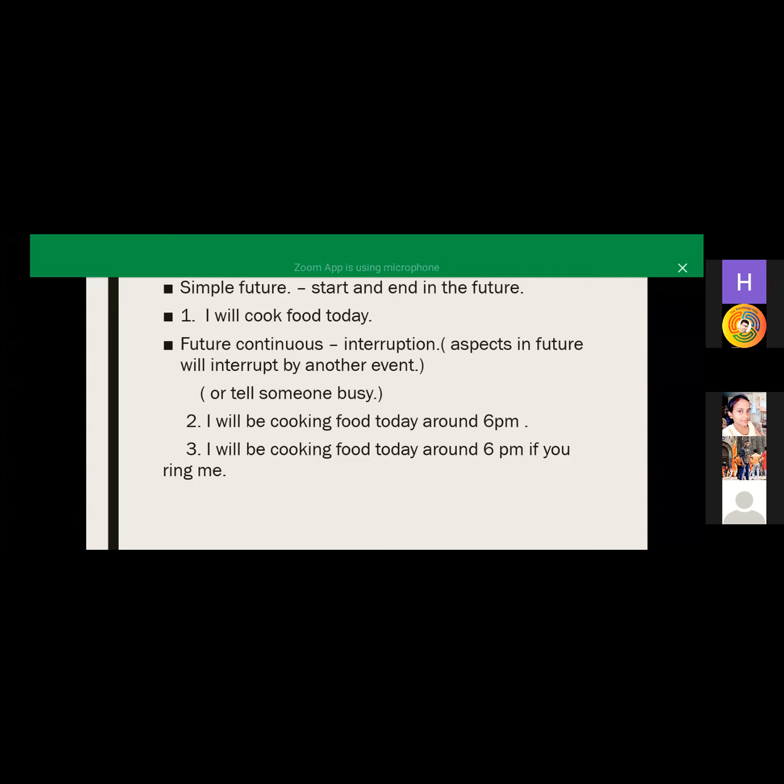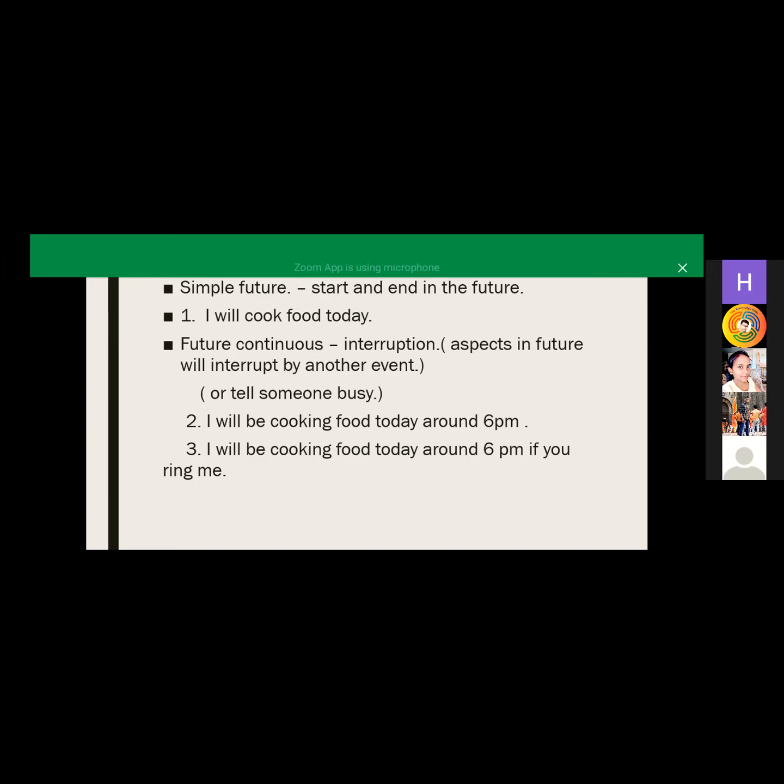So for the simple future, the action starts in the future and ends in the future. That is, I will cook food today. मैं आज food बनाऊंगी. So here the action starts and ends in the future. You just say, मैं बनाऊंगी.